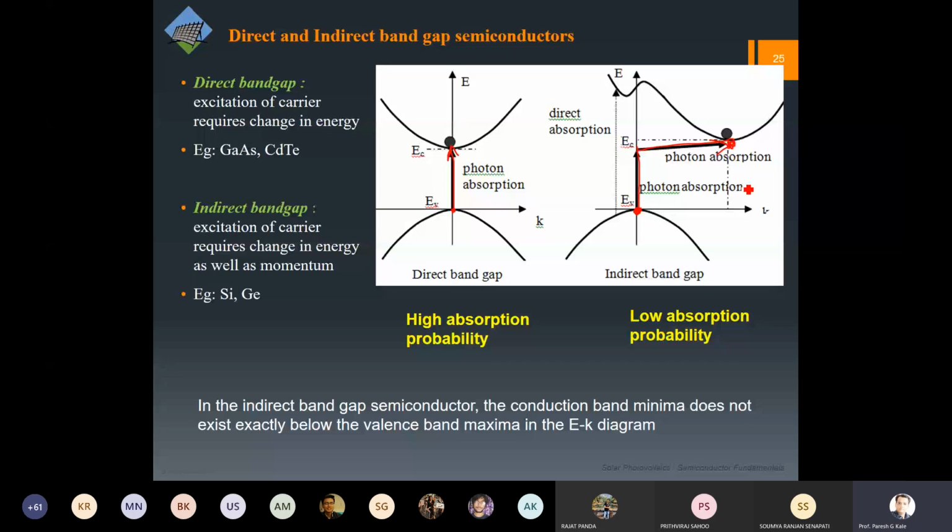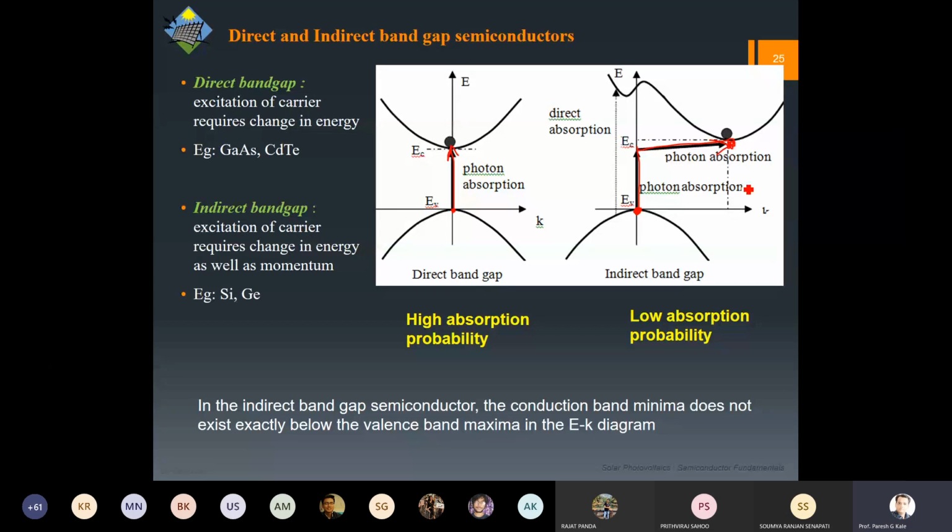And obviously when you have to work more to achieve the same result, the efficiency is lower. In other words, for a direct band gap the absorption probability increases, whereas for indirect the absorption probability decreases.